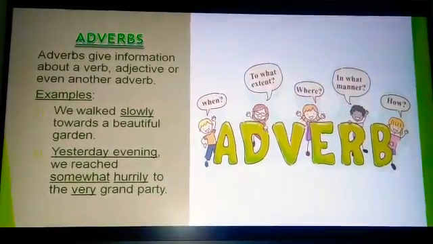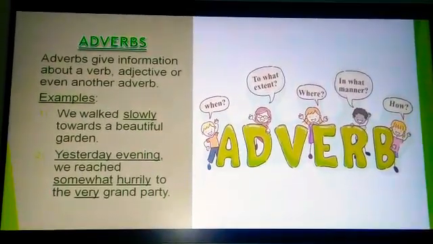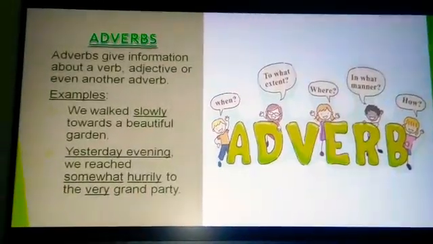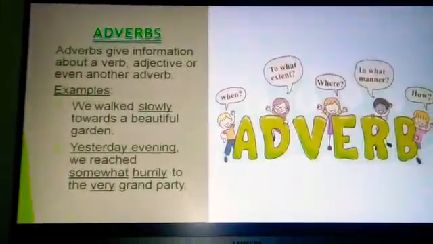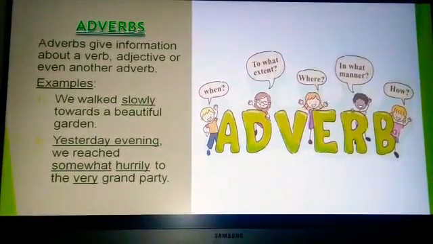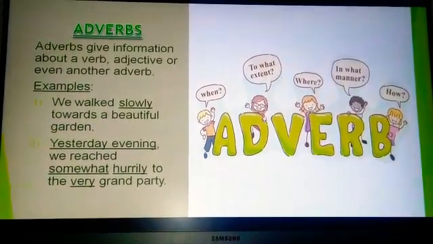The second adverb I have underlined is hurriedly. Hurriedly is an adverb which gives information about the verb reached. It answers the question how: we reached hurriedly. Then third, I have underlined somewhat.